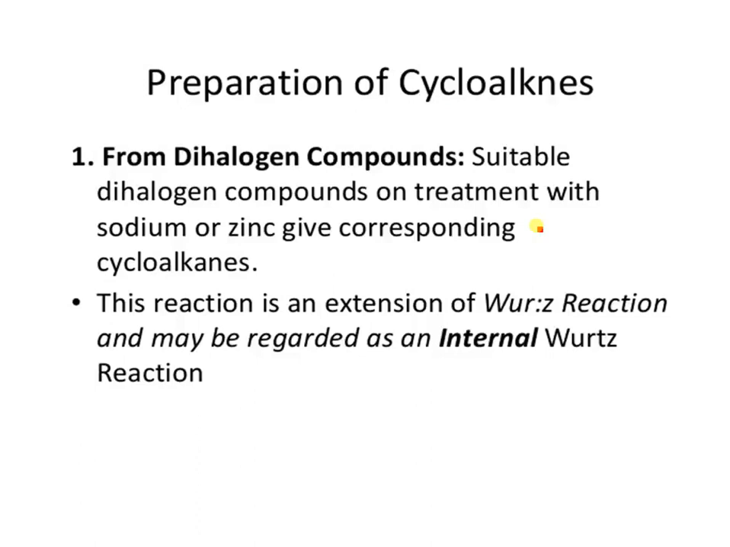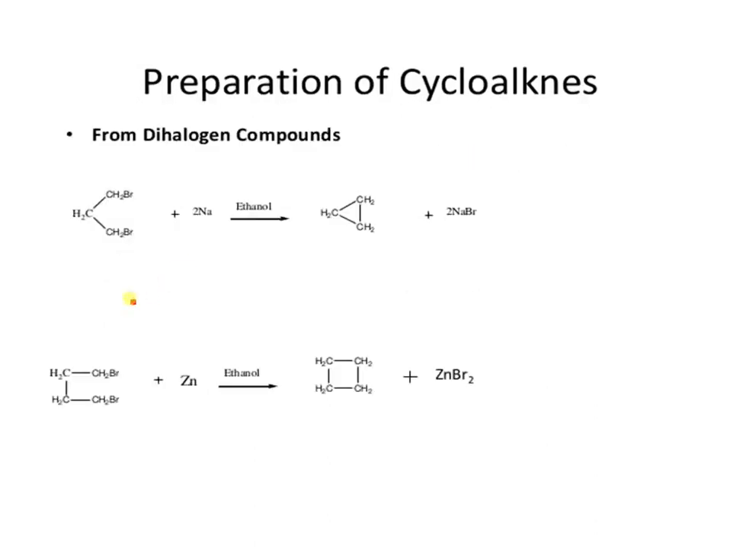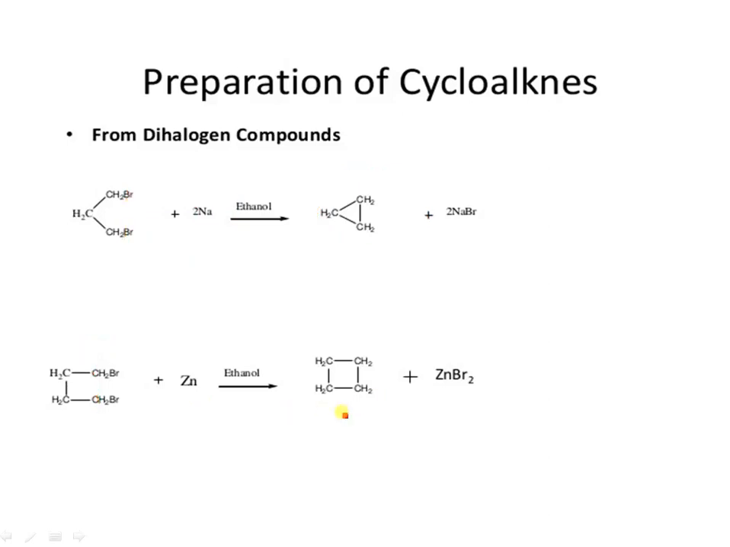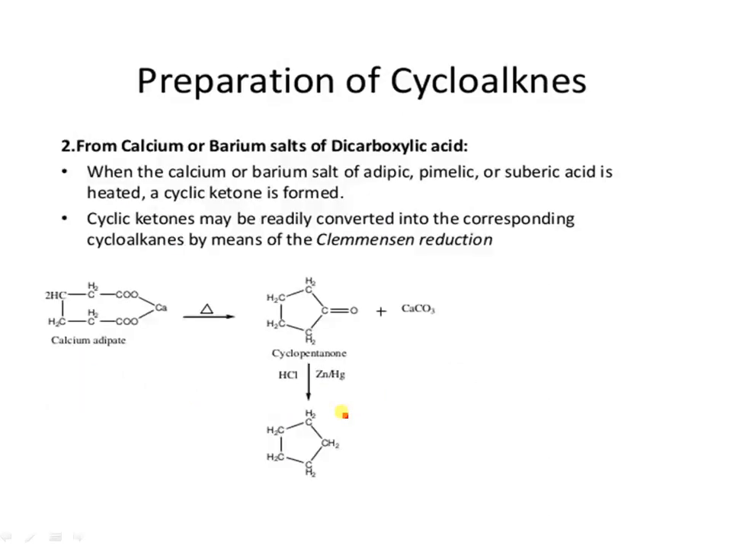Then the next part is the preparation of cycloalkanes. The first preparation method is from dihalogen compounds, a suitable method using sodium or zinc, which gives the corresponding cycloalkanes. When dibromopropane reacts with sodium in the presence of ethanol, it gives the cyclopropane ring system with sodium bromide as a byproduct. When dibromobutane reacts with zinc metal in the presence of ethanol, it gives cyclobutane with removal of zinc bromide.